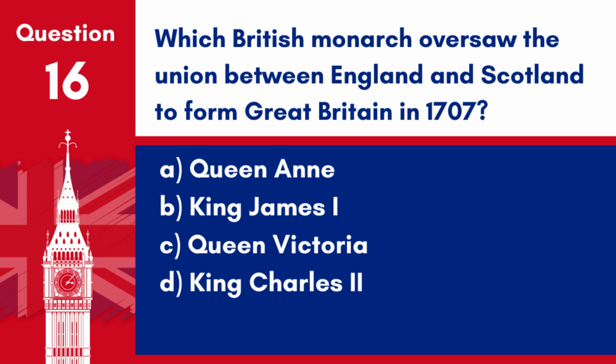Question 16. Which British monarch oversaw the union between England and Scotland to form Great Britain in 1707? A. Queen Anne. B. King James I. C. Queen Victoria. D. King Charles II. Answer: A. Queen Anne. She oversaw the union between England and Scotland to form Great Britain in 1707.